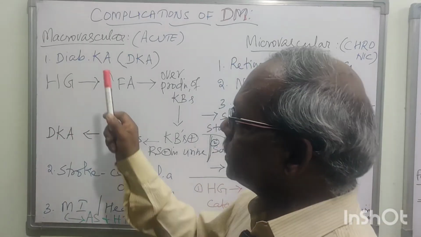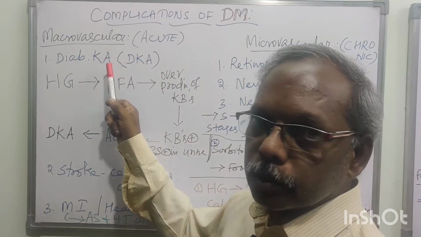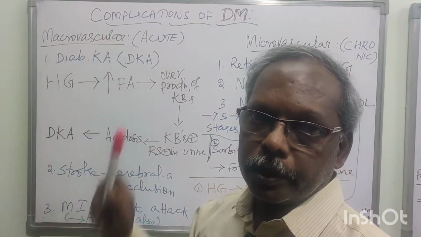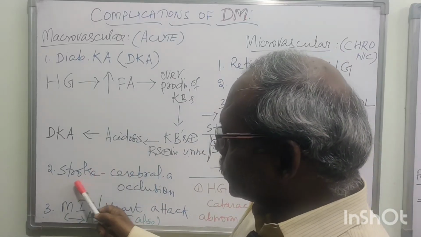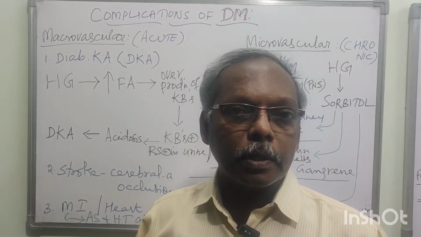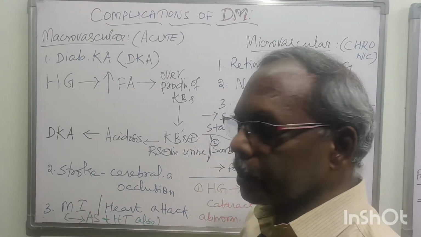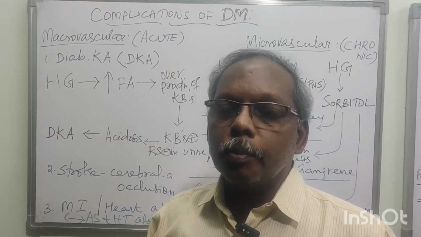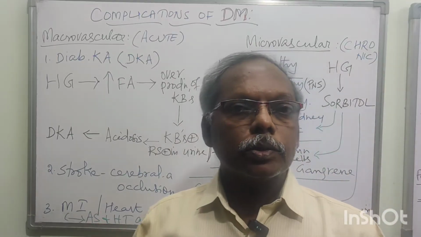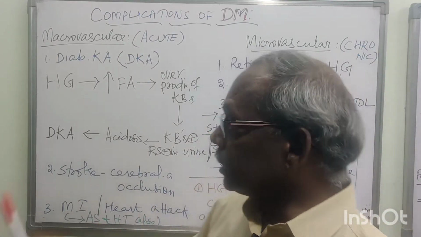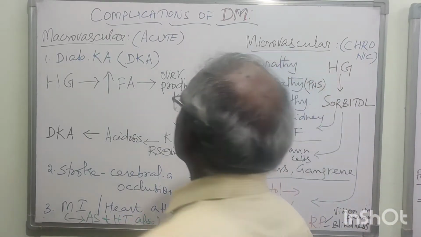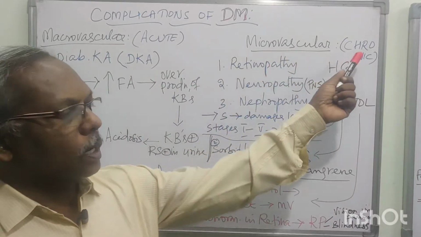Right? This is the first complication, diabetic ketoacidosis, coming under macrovascular or acute complication. Second one is stroke, that is cerebral artery occlusion. Third one is myocardial infarction. You all know about the blockage of the coronary artery, which leads to atherosclerosis and hypertension also. These are all the macrovascular complications. Okay.